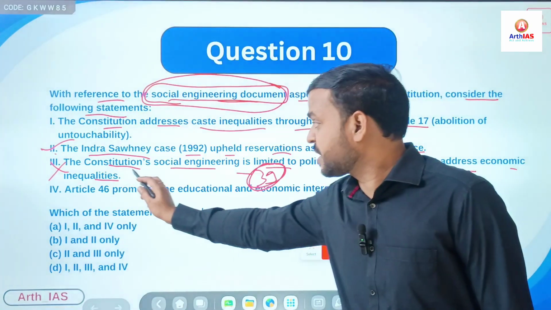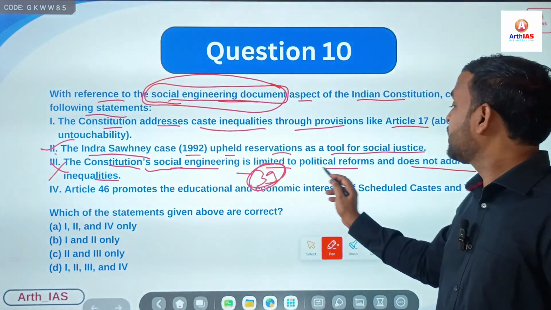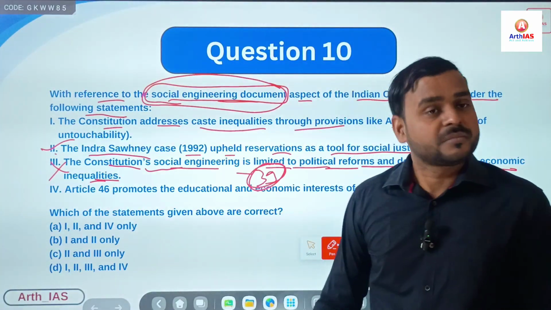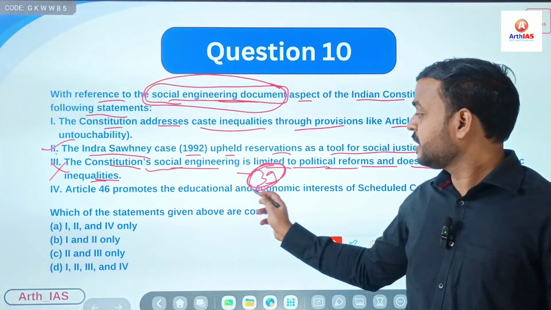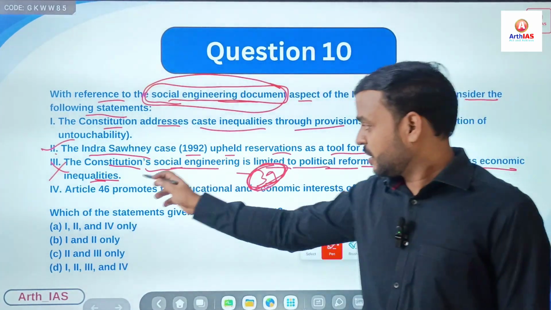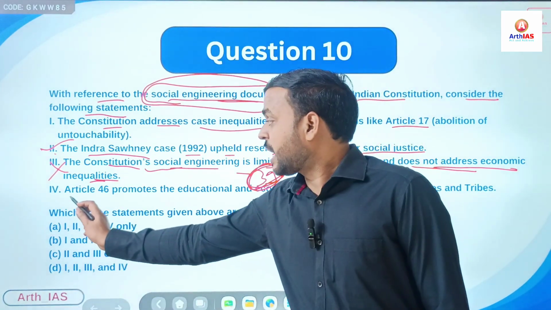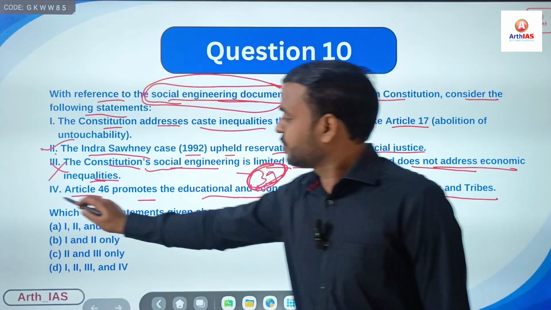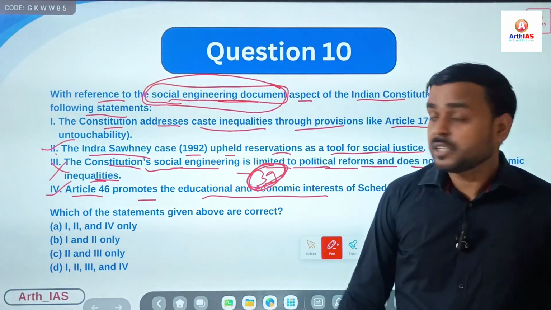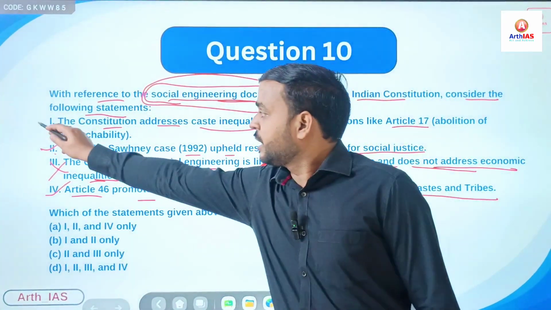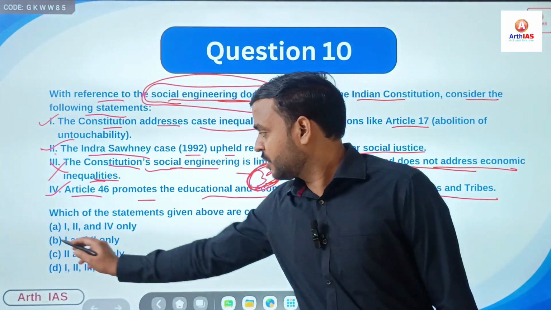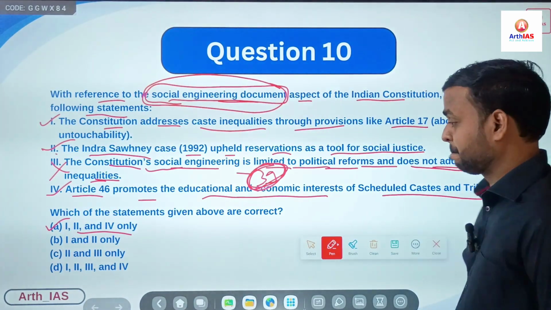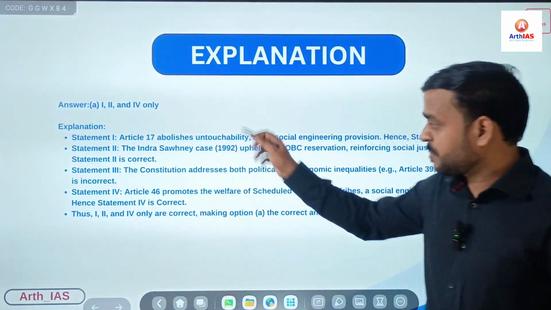So this statement says the Constitution's social engineering is limited to political reforms and does not address economic inequalities. This statement is wrong. As I said, Article 39 contradicts this statement. Article 46 promotes educational and economic interests of scheduled castes and tribes, correct, right. So you can clearly see, statement 1, 2 and 4 are correct. Go for option A, right. Here is the explanation. You can read.